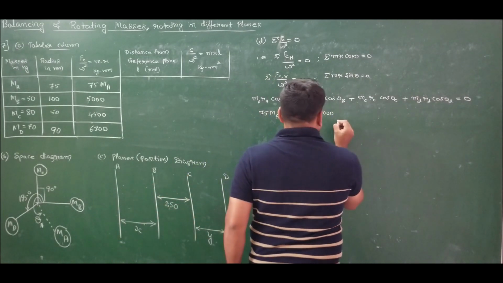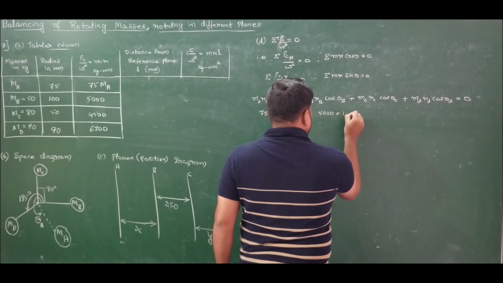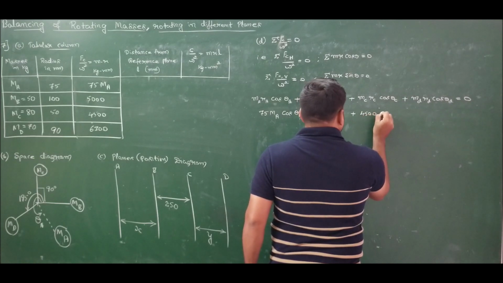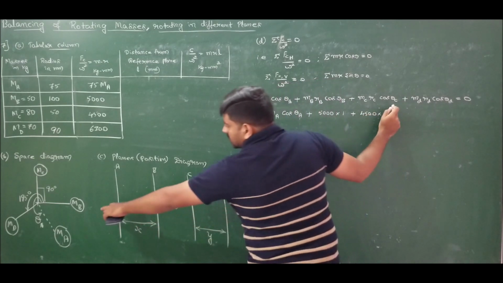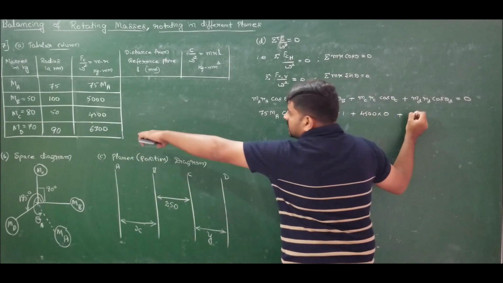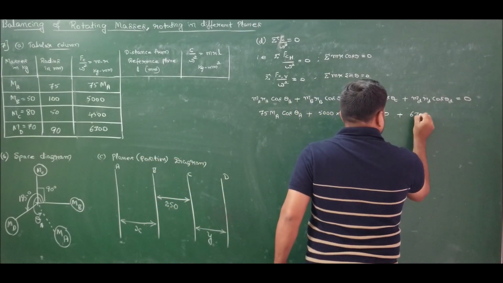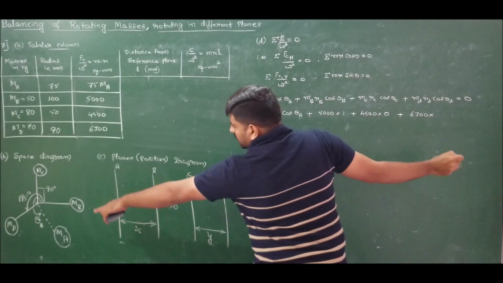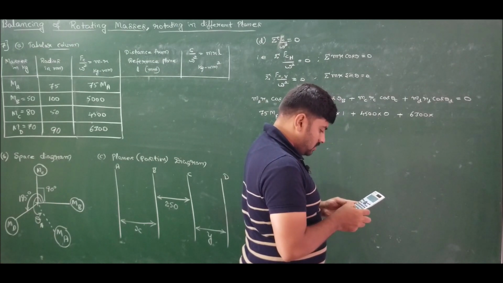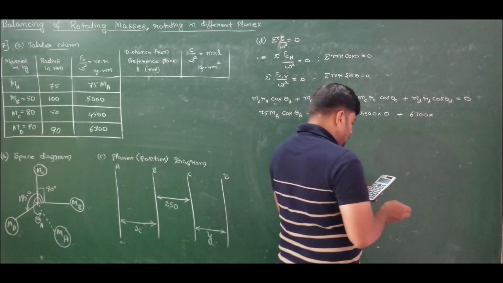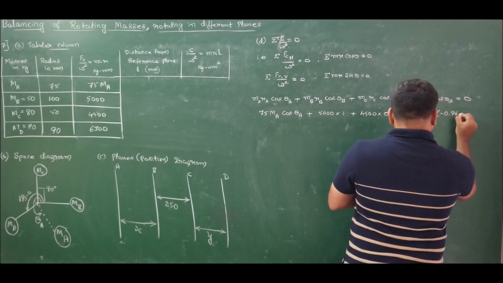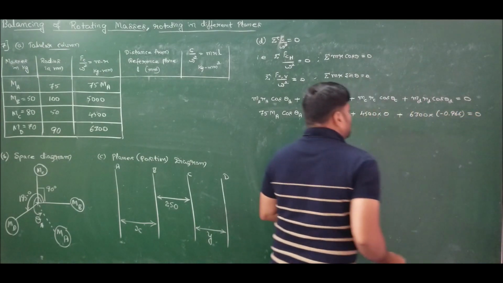Theta B is 0 degree, cos 0 is 1, plus MCRC is 4500 into cos theta C. Theta C is 90 degree, cos 90 is 0, plus MDRD is 6300 into cos theta D. Theta D is 195. Cos of 195 degree is minus 0.966, must be equal to 0.